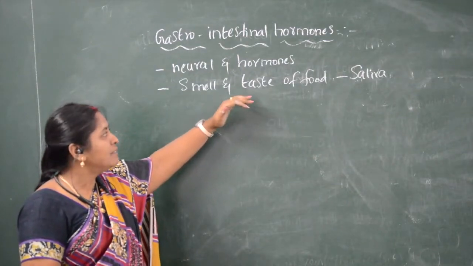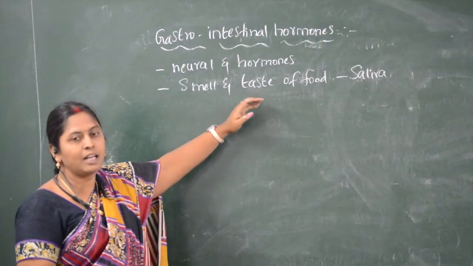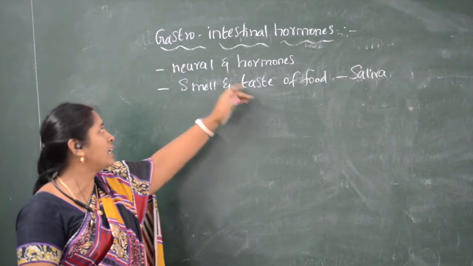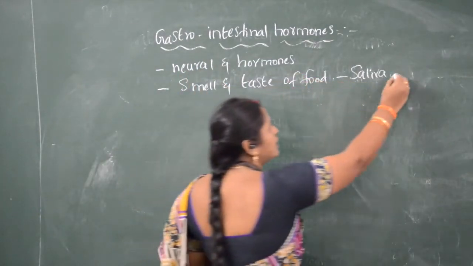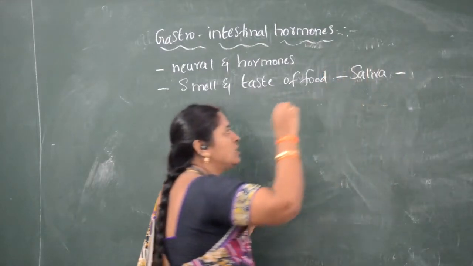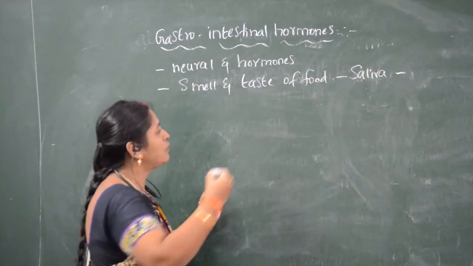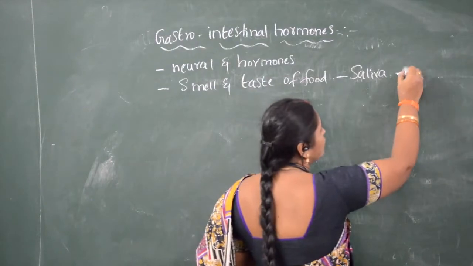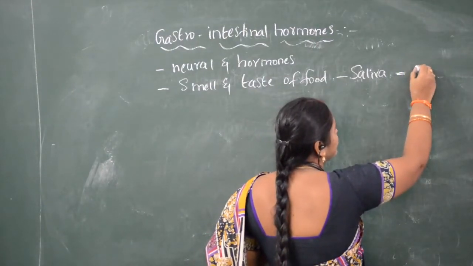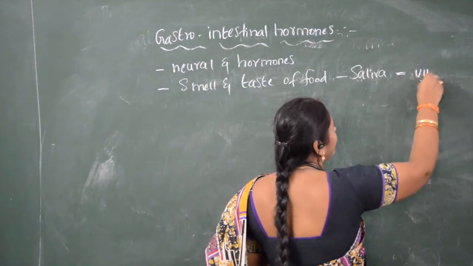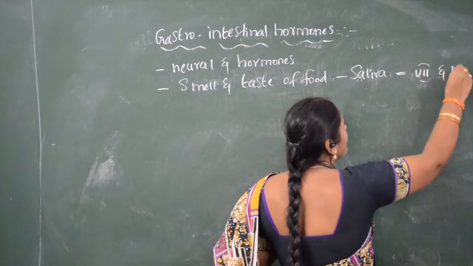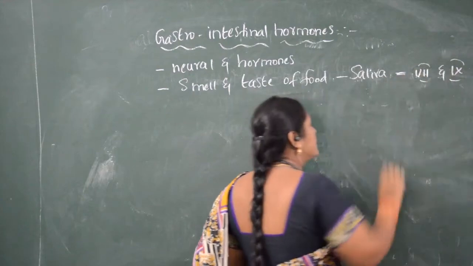This release of saliva in the oral cavity is under the control of the nervous system. The nerves that stimulate the release of saliva are the seventh cranial nerves and ninth cranial nerves.